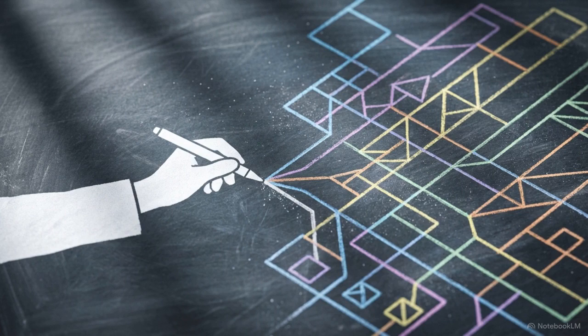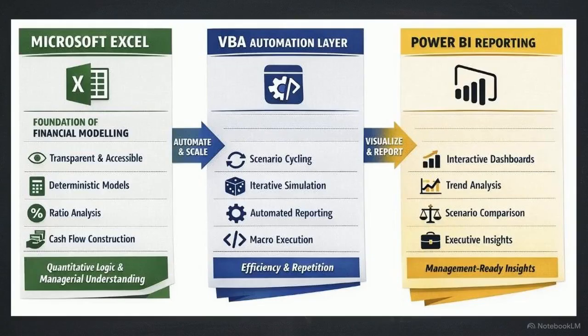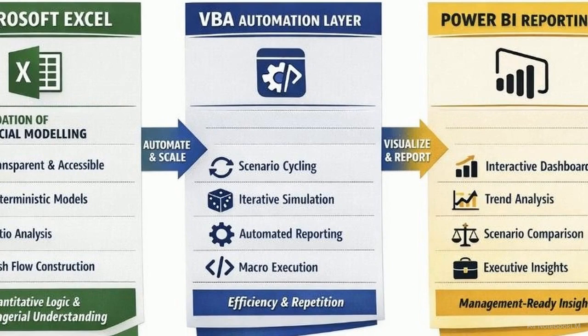Excel alone bottlenecks at scale. Clicking recalculate 10,000 times is not a viable strategy. The model requires an automation layer. VBA handles the computational lifting, executing custom random sampling and automating scenario cycling without manual intervention.